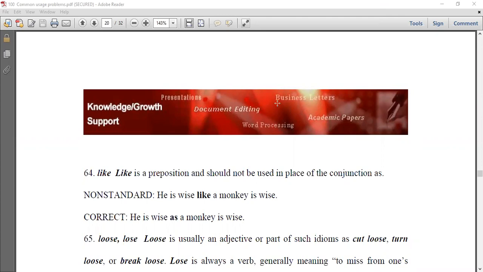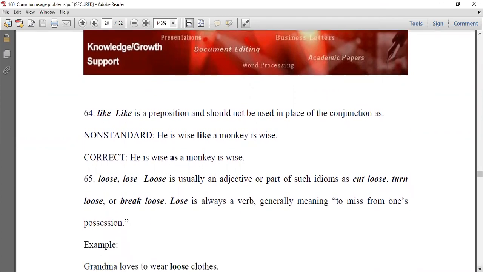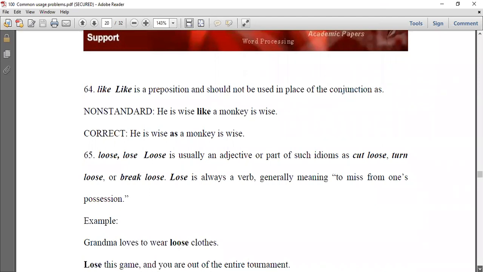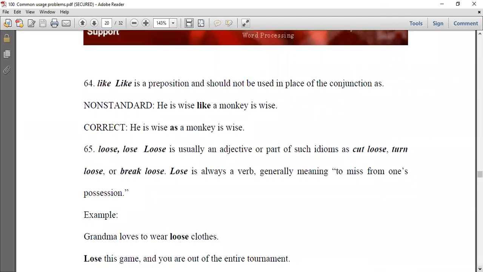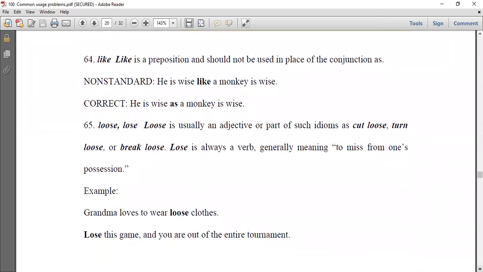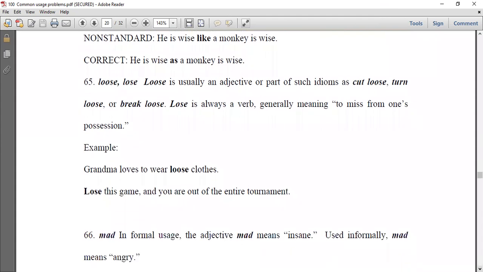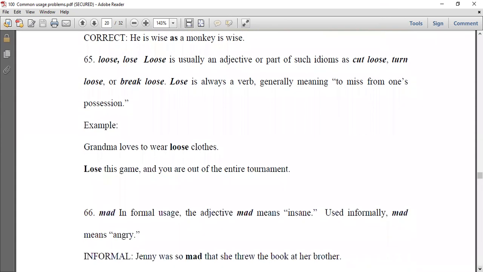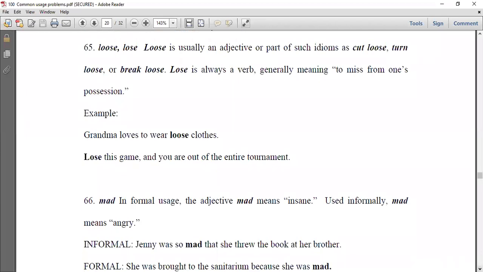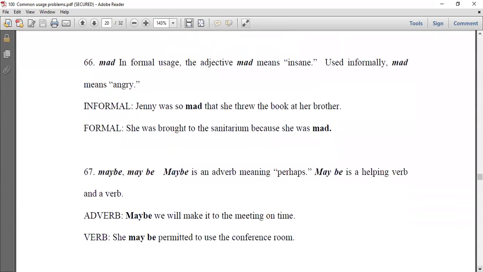This week we're doing 100 common usage problems. And as I told you before, this is this term's grammar, and it's one file, as you can see, 100 usage problems. We stopped last time at number 66, I think. I'll start with 66 this time again.